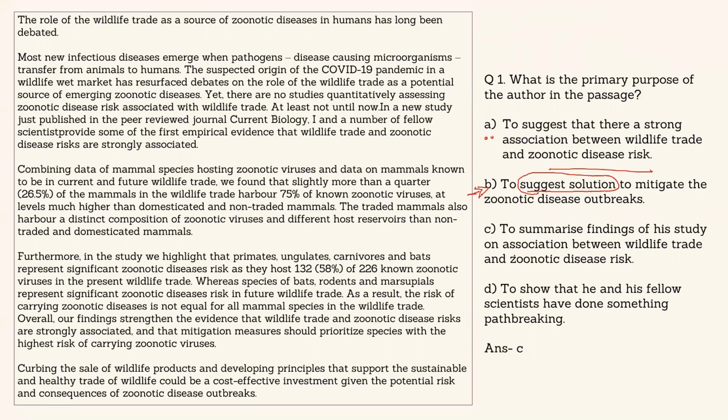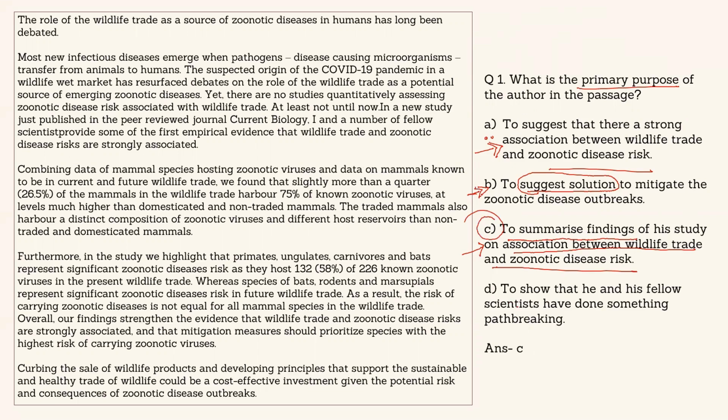See, to summarize findings of his study on association between wildlife trade and zoonotic disease risk. This is a very, very good option. And in fact, this is a better option than A. Why? Because A just gives me the finding of the research. C tells me that his main purpose is to summarize his findings on association between these two things. A only tells me that there is a strong association. C gives me the complete picture. So A is also right, but C is a better, more complete option as far as the primary purpose is concerned, and that is why C is the answer.